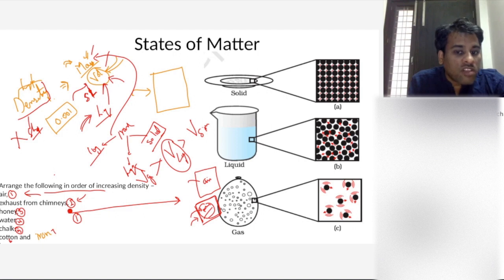Then you have a higher density because number of particles in exhaust will be more. It will have particles which are normally not present in air. In air we have nitrogen, oxygen, right? So you have air, then you have exhaust. After that you have cotton. Acha, cotton or water में which will have high density?